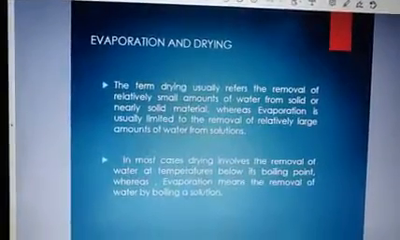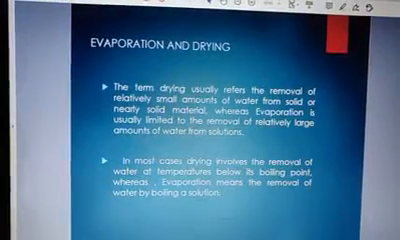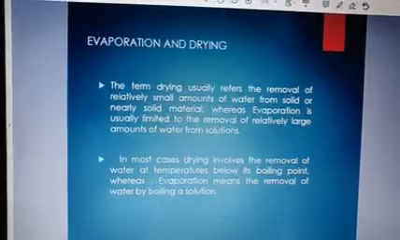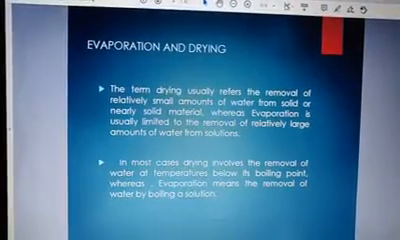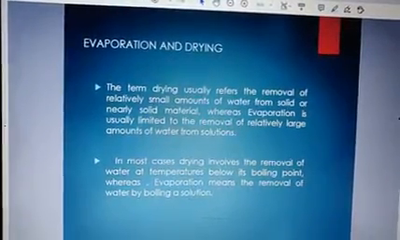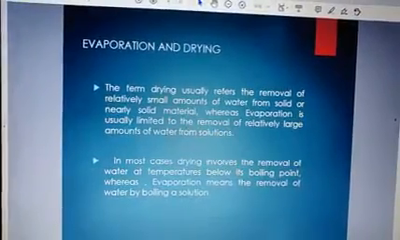So here we can see the term drying usually refers to removal of a relatively small amount of water from a solid. So basically what is called drying is when you have to remove water or any solvent or something from the solid. Whereas what is evaporation? It is removing a large amount of water or a large amount of liquid from solutions. So that is the basic difference.